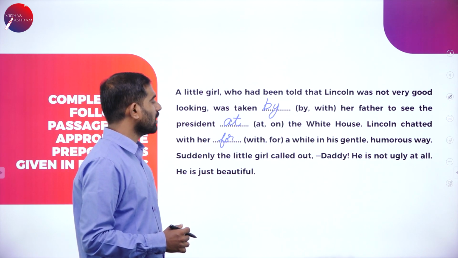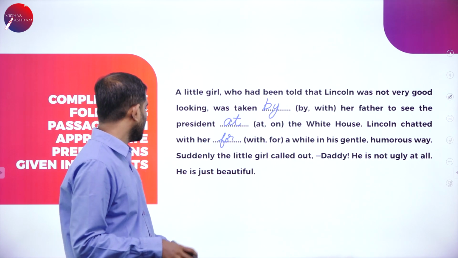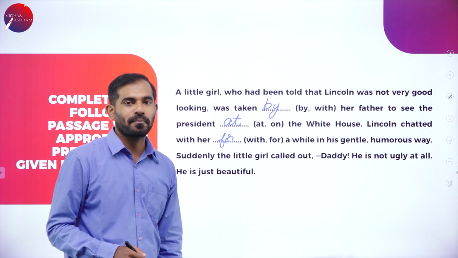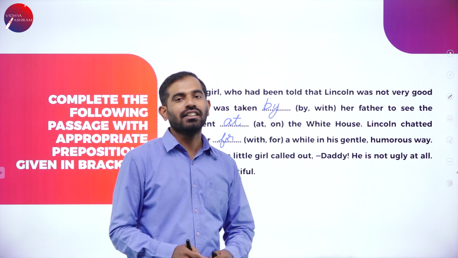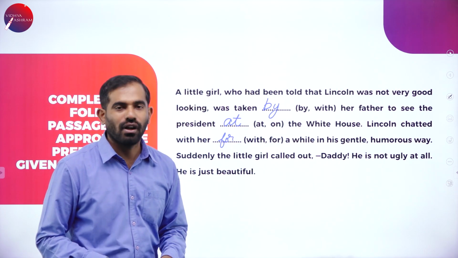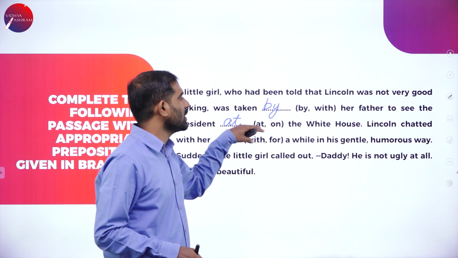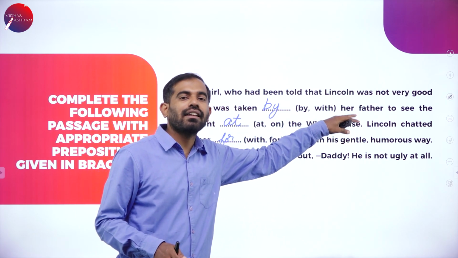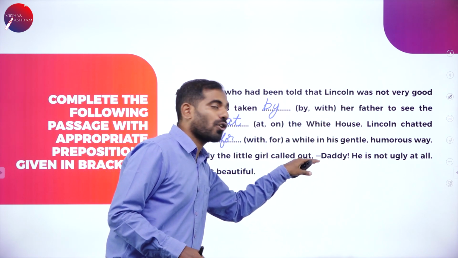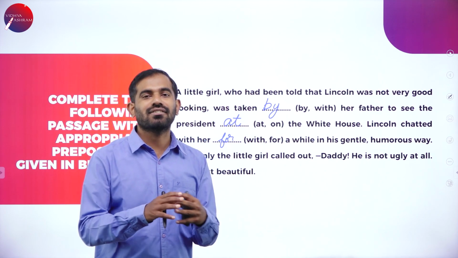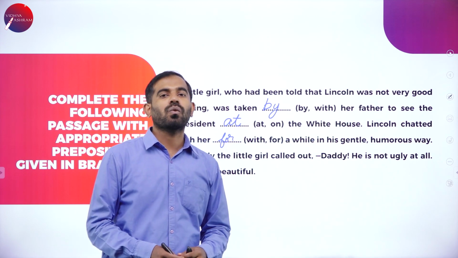Suddenly, the little girl called out, "Daddy, he is not ugly at all. He is just beautiful." The little girl thought that Abraham Lincoln was not good looking at all. So, her daddy took the little kid to talk to Lincoln, and after speaking for a while with Lincoln, the little girl called out, "Daddy, he's not ugly at all. He's just beautiful." That's how good Lincoln was.